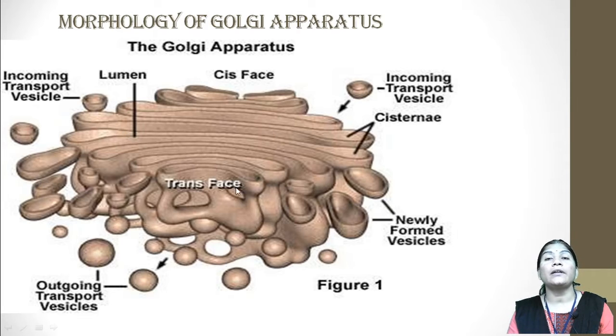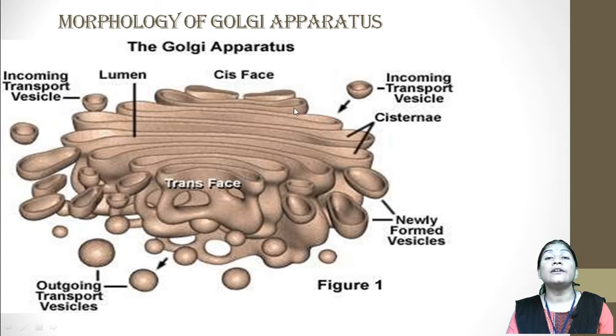The Golgi apparatus has a cis face and a trans face. From the cis face there is incoming transport of vesicles, these are the newly formed vesicles, and at the trans face there is outgoing transport of the vesicles.